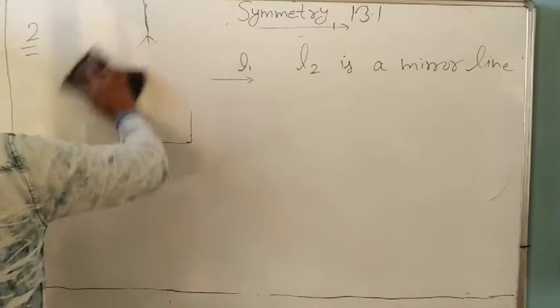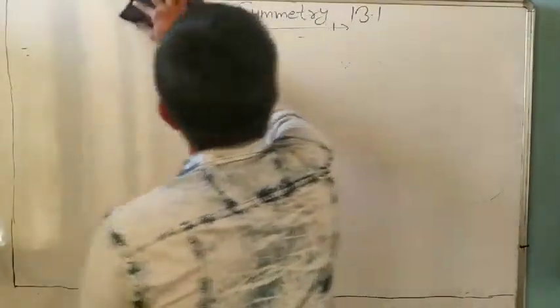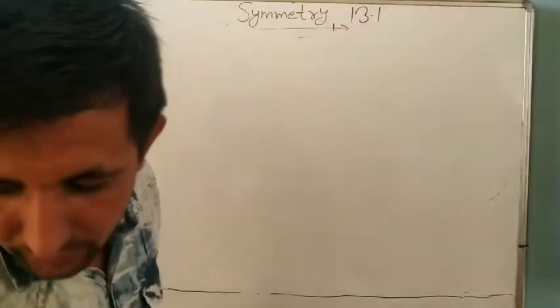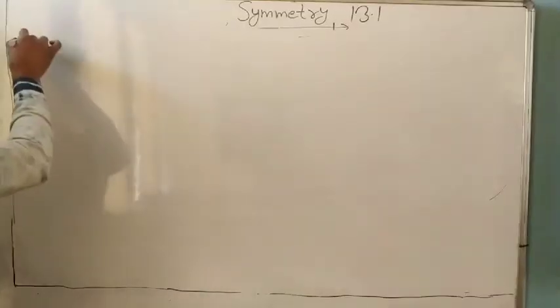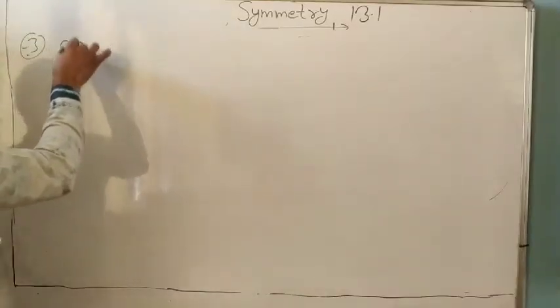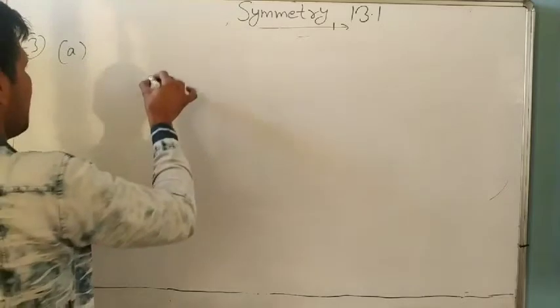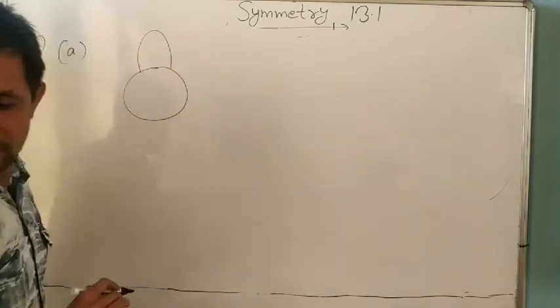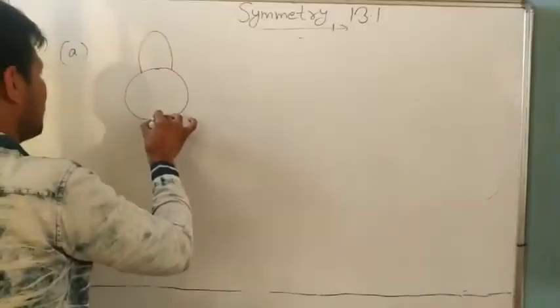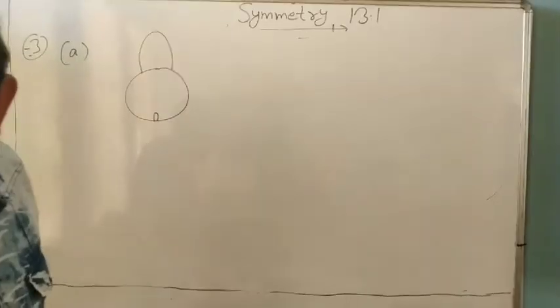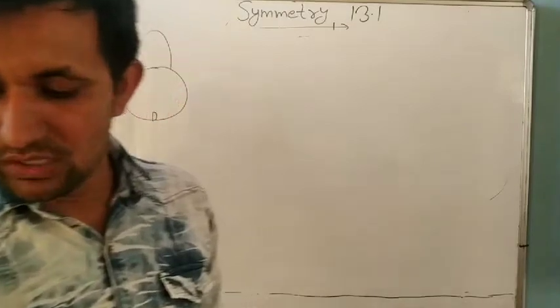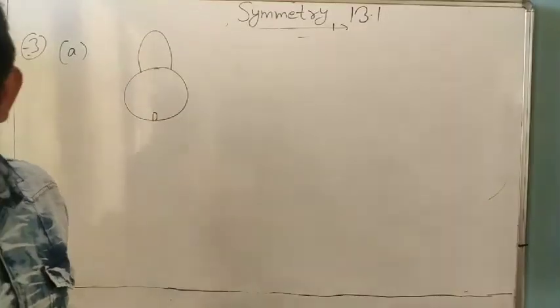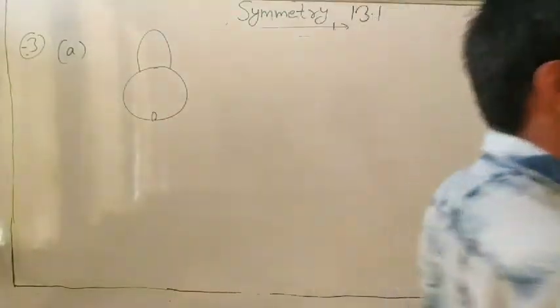Next, question number 3, very easy. Question number 3, A part. A lock is given. Everyone knows it. We have to identify the shapes given below, check whether they are symmetric or not, and draw the line of symmetry.